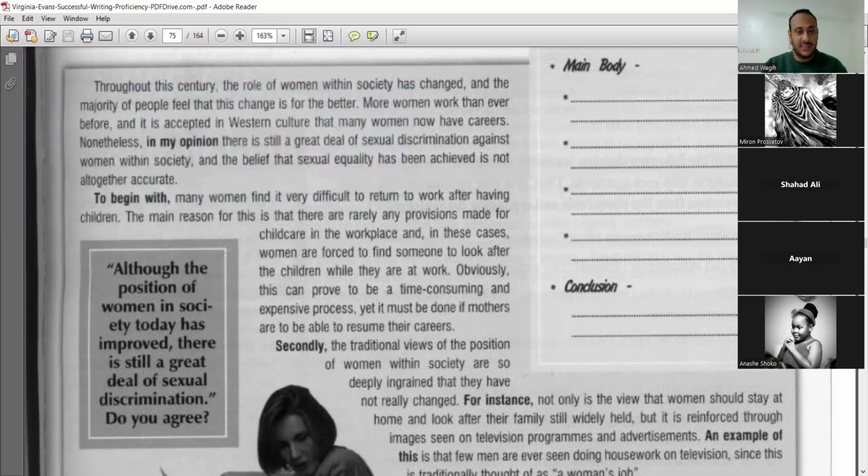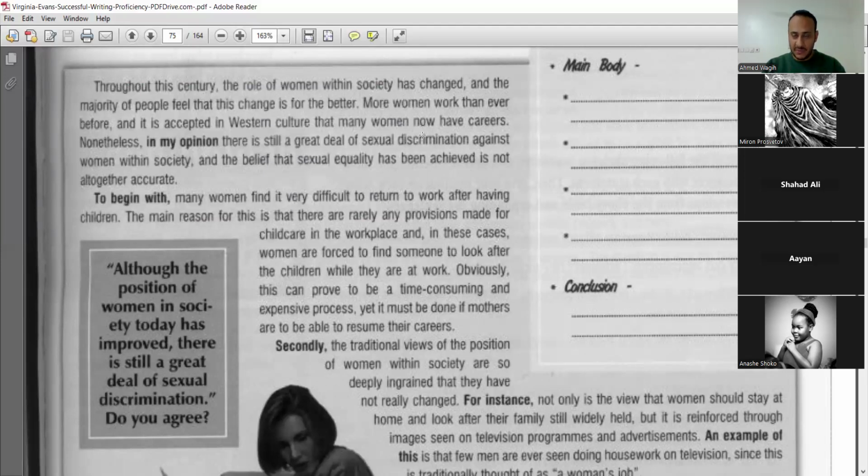Okay, so let's read the introduction and analyze it together. Throughout this century, the role of women within society has changed, and the majority of people feel that this change is for the better. Look how she's tricking you. She says the majority of people believe that it's for the better. More women work than ever before, and it's accepted in Western culture that many women now have careers.